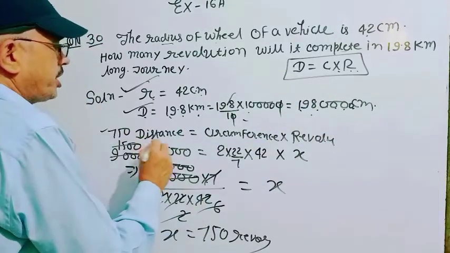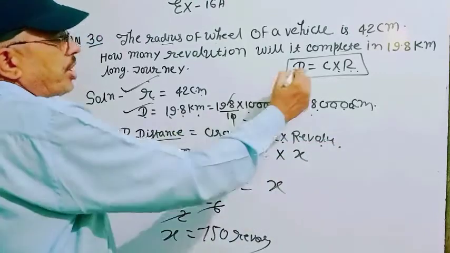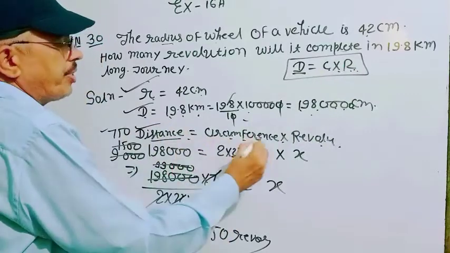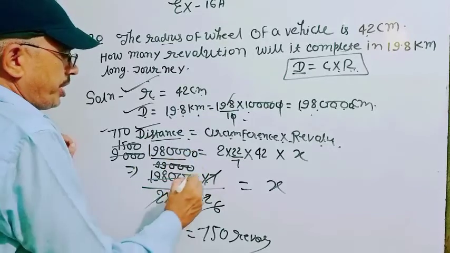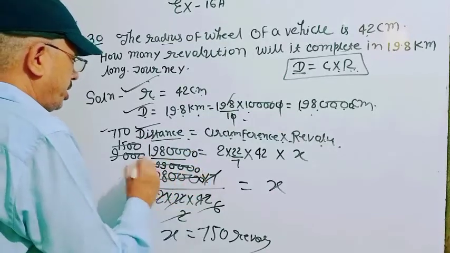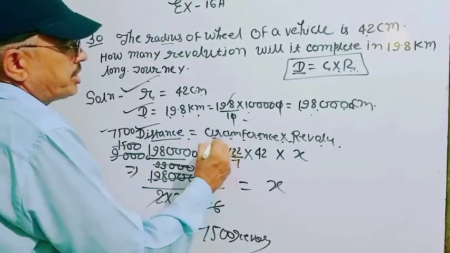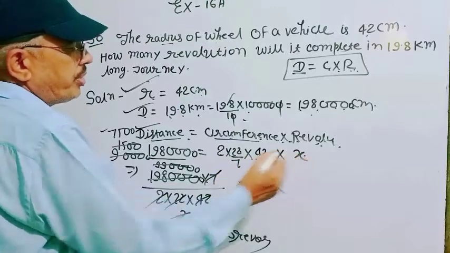Now distance is equal to circumference into number of revolutions. It is the formula. So distance, 198000, is equal to 2 into 22 by 7 into 42 into x.